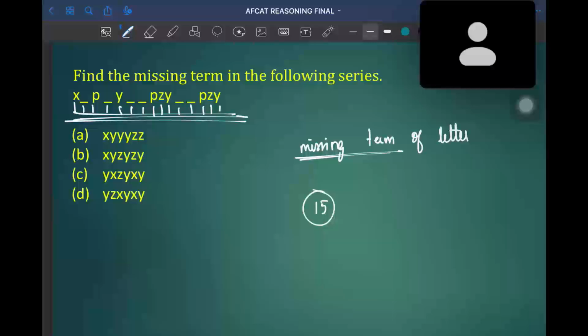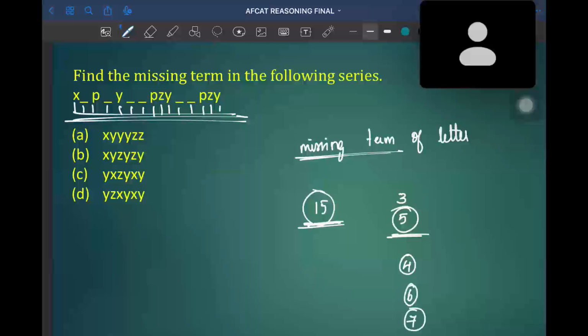So there are total 15 letters. So you just need to divide in such a way that 15 is completely divisible. So 15 is completely divisible by 3. 3 5s are 15, or else 5 3s are 15.